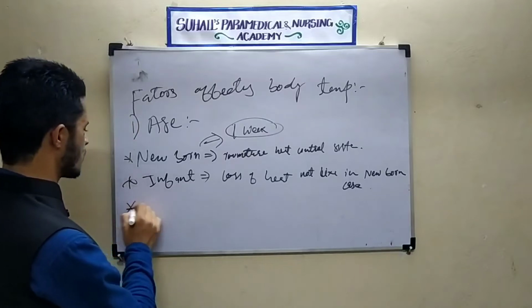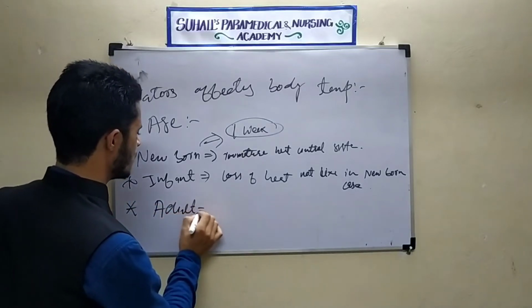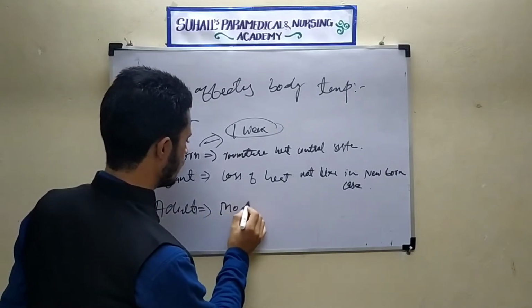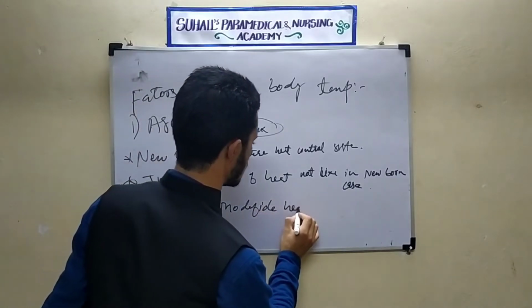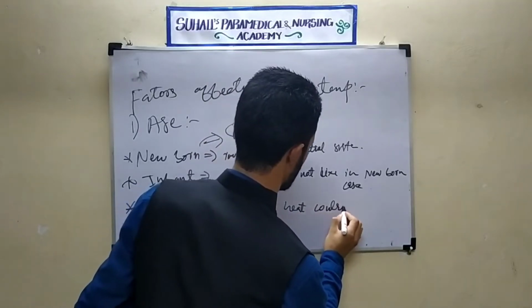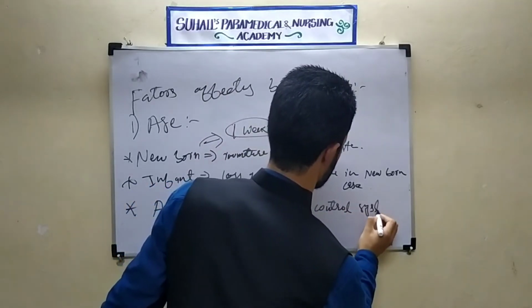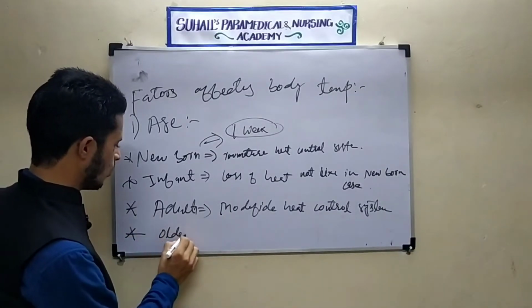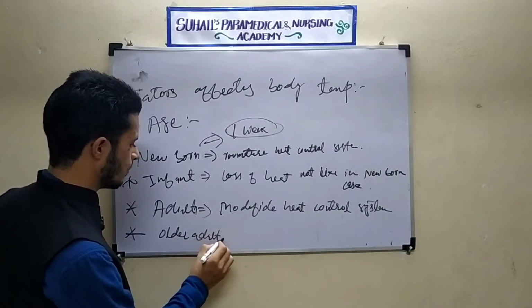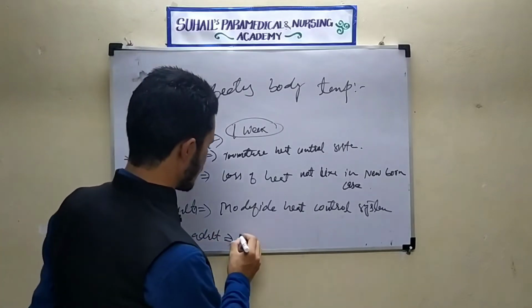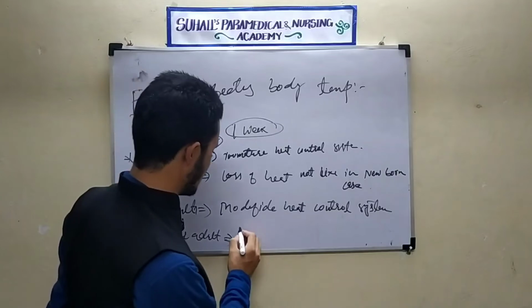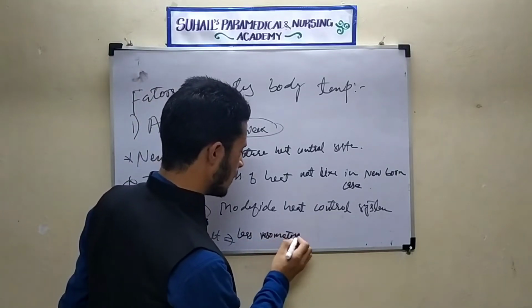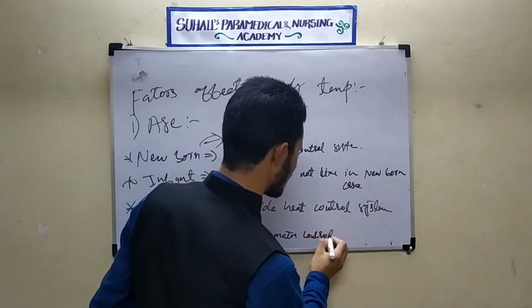Now there are children and adults. Suppose we go directly to the adults now. In case of adults, there will be a modified heat control system. And in case of older adults, or we can say old people, what will happen? There will be less control of heat, there will be less vasomotor control. What is vasomotor control?